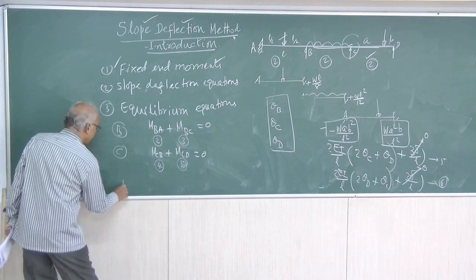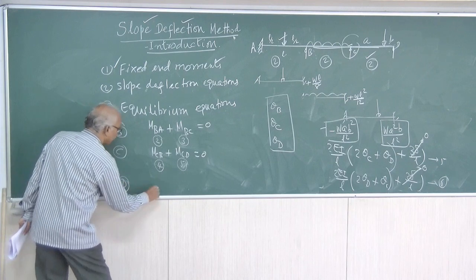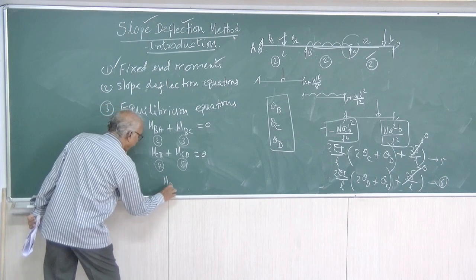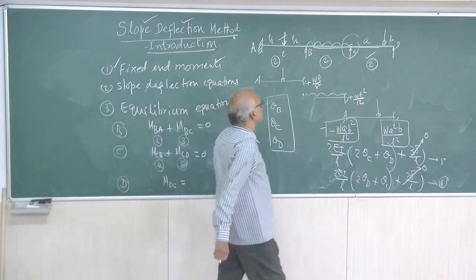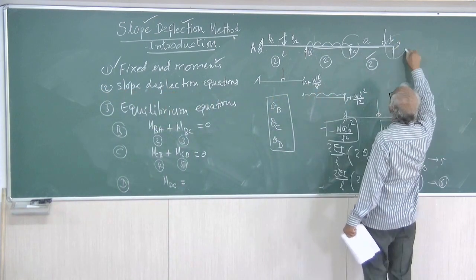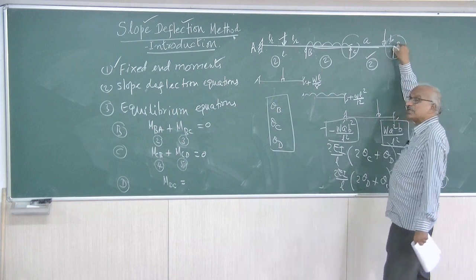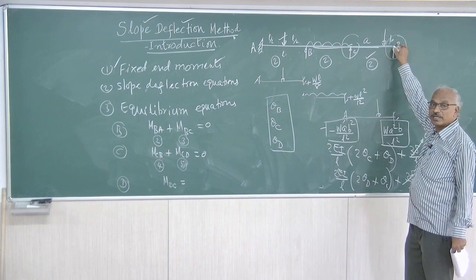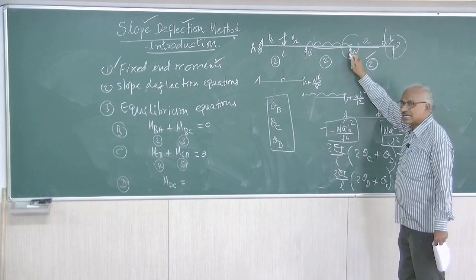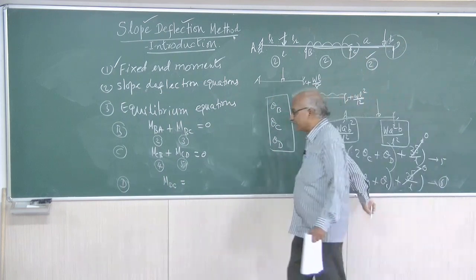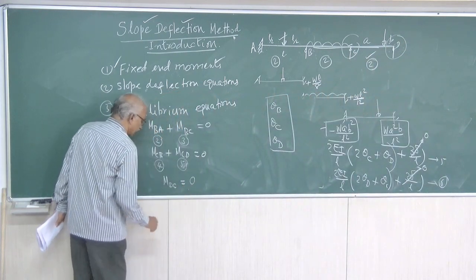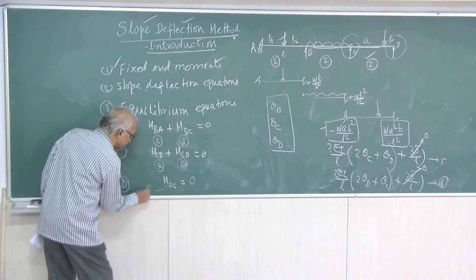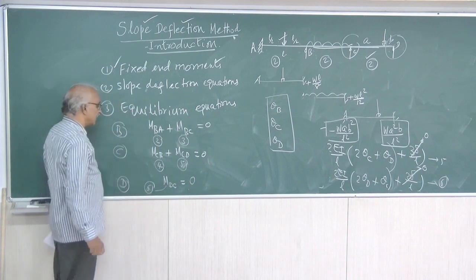Similarly, at D, MDC, there is only one equation. This is D. D is a simply supported end. It cannot take any moment. Therefore, MDC must be equal to 0. M at D must be equal to 0. So, now MDC is your equation number 6.